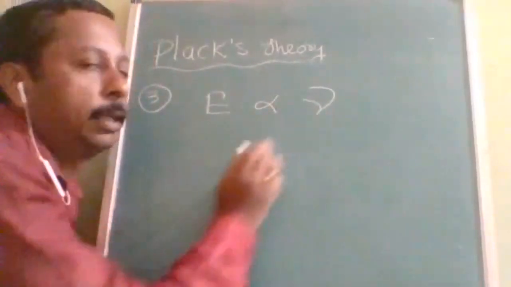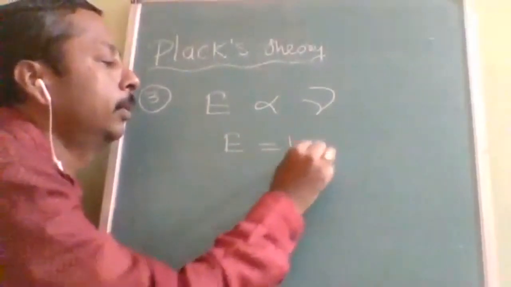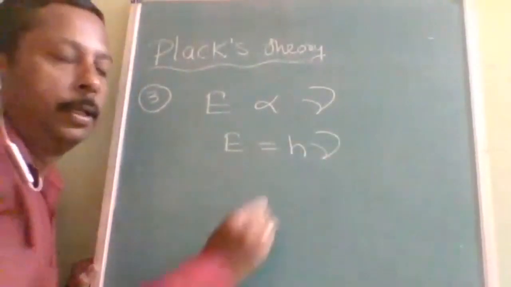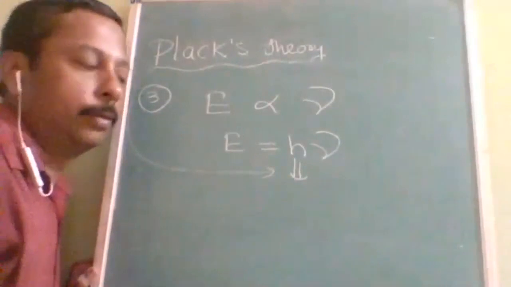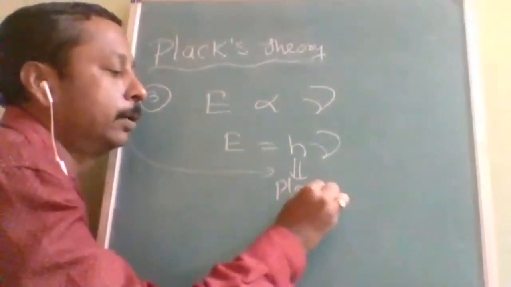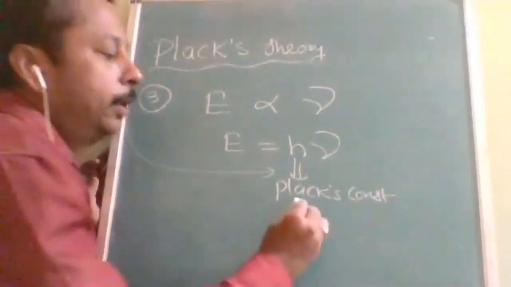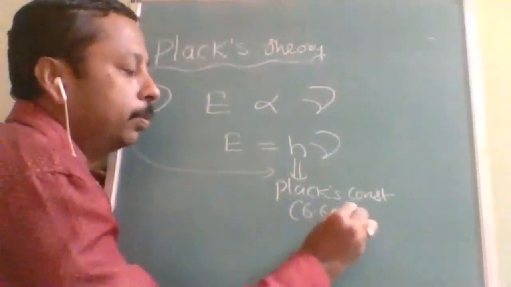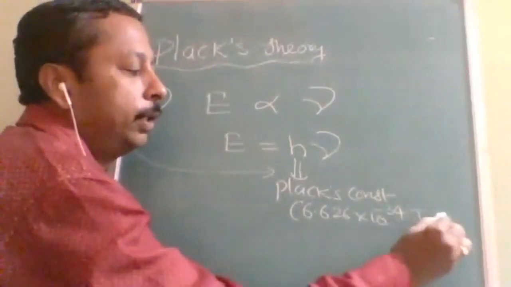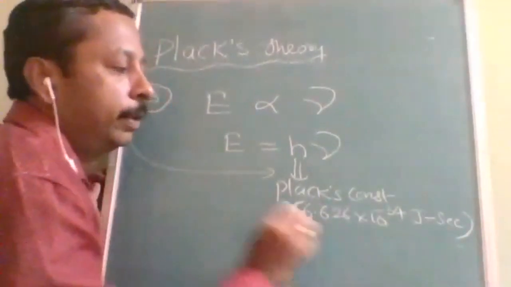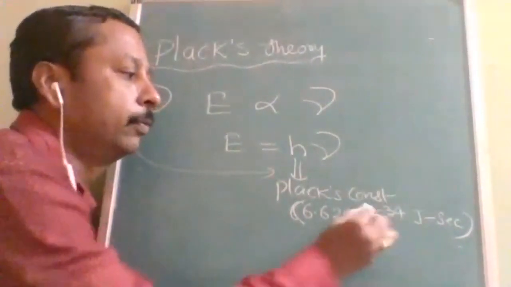So E is directly proportional to nu. So E is equal to some constant, that is h. Here h is named after the scientist who gave this theory. What is that constant called? Planck's constant. And Planck's constant value is important: 6.626 into 10 to the power of minus 34 joule second. Everything you should try it.